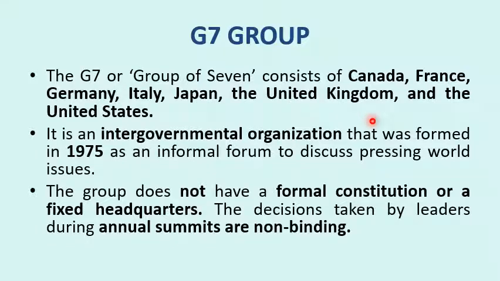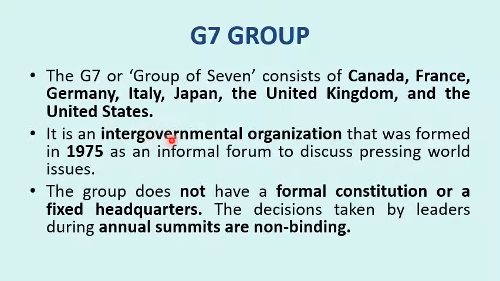G7 consists of Canada, France, Germany, Italy, Japan, UK and the US. So we have to remember the names of countries that are part of G7. They are important for examination prelims as well as GS paper 2 mains examination in IR. So we have to remember what is G7, what is G20, and what are the countries that are part of it.